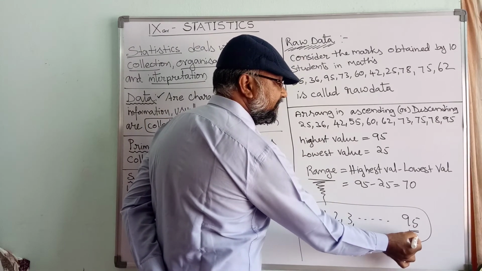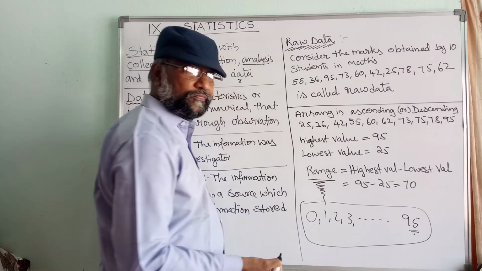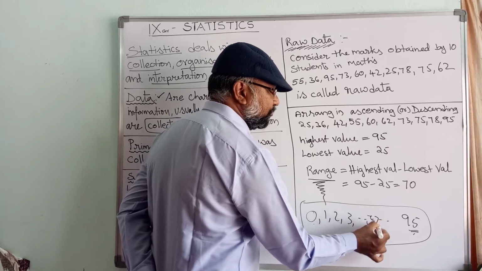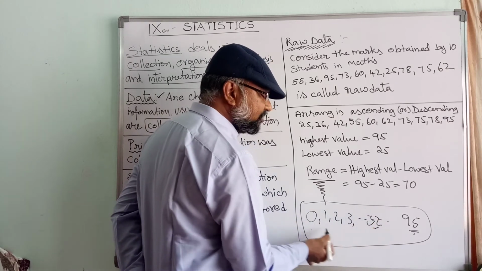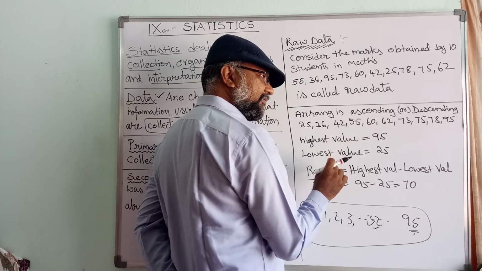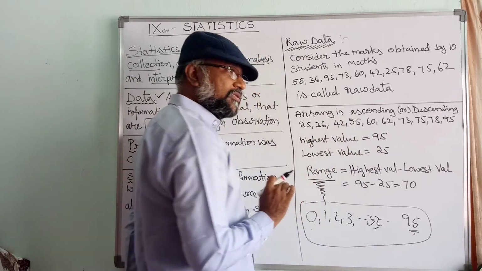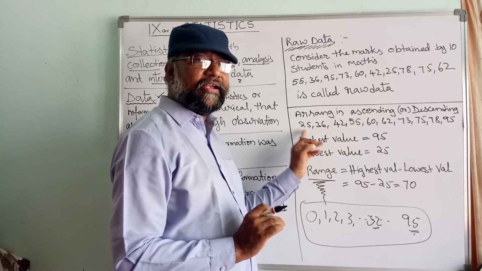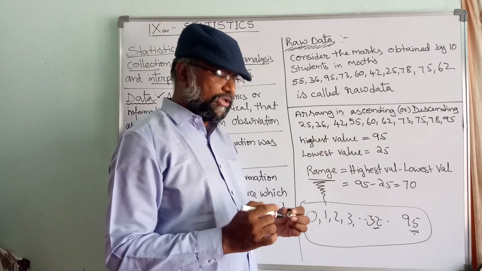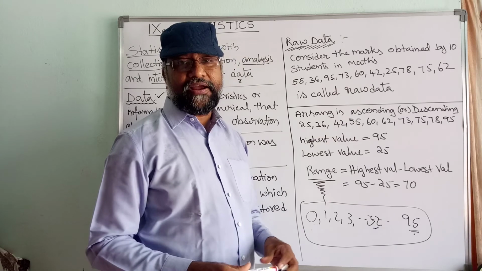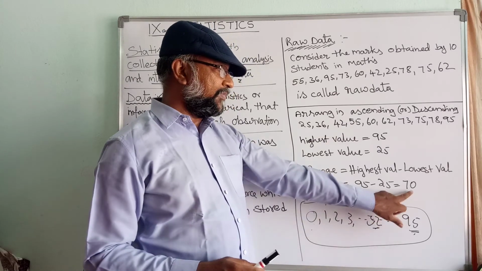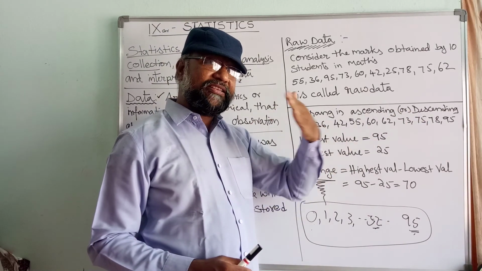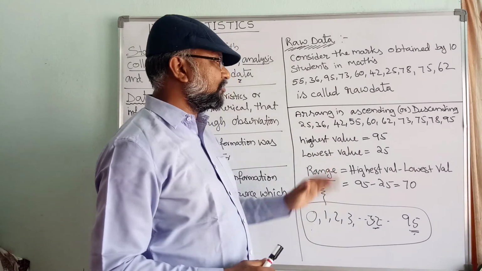Here, if you take real numbers, 95 means 95 steps after 0. That's what we call 95. If in the middle you have 32, that means 32 steps after 0. But here 95 is not really 95 steps after 0, because the first point started at 25. Therefore, this is called range. Range is the highest value minus the least value, that is 70. Here from 25 to 95, there are 70 steps. So this is called range.